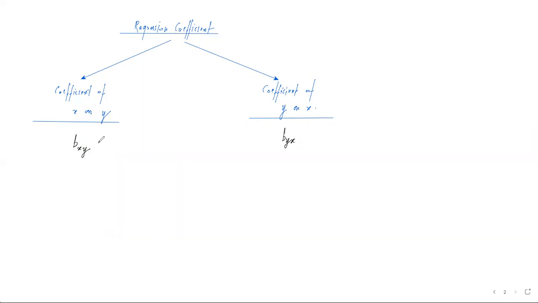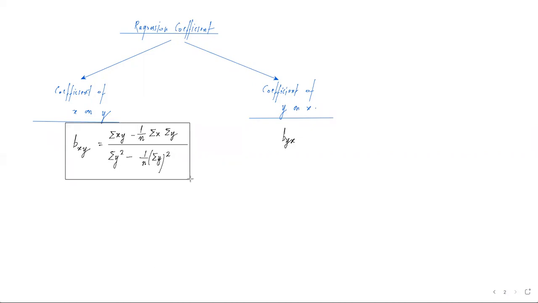So for bxy, the formula is very simple. bxy equals summation xy minus 1 by n summation x into summation y, whole divided by summation y square minus 1 by n summation y का full square.